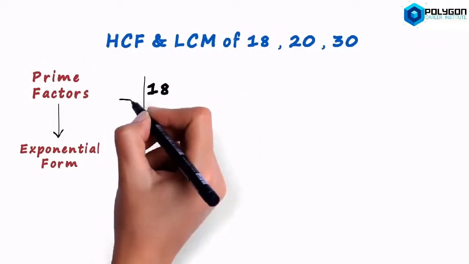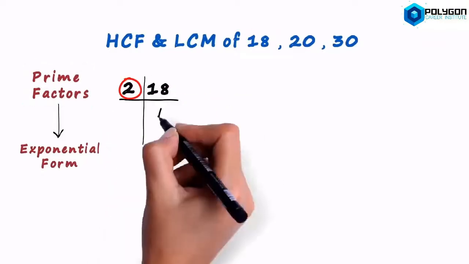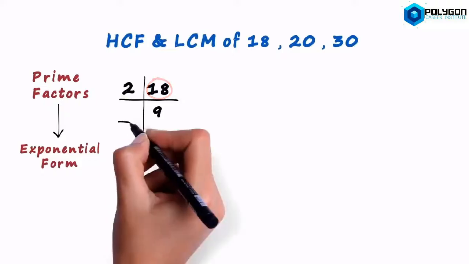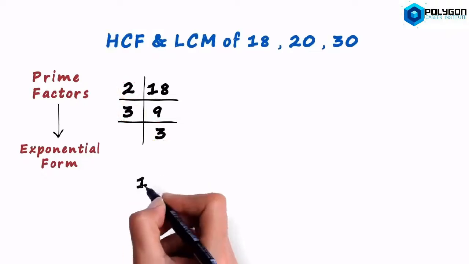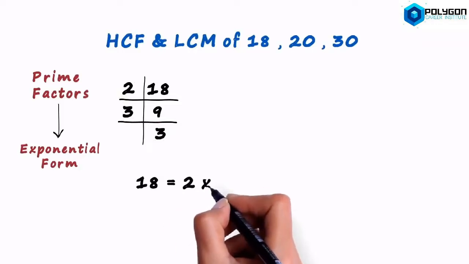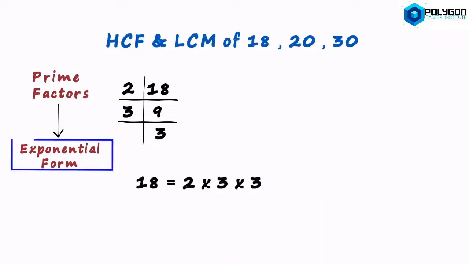It is divisible by 2. 2 times 9 is 18, and 3 times 3 is 9. So 18 can be written as a product of these three numbers. So 18 will equal 2 times 3 times 3. In exponential form, it can be written as 2 multiplied by 3 squared.